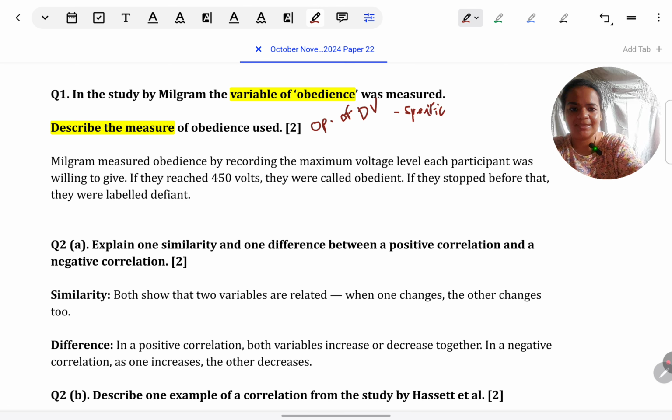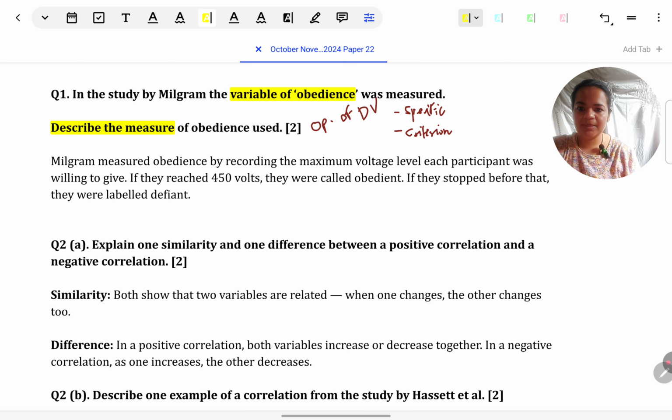Secondly, there must be some criterion from that what is being measured to decide whether the participant was obedient or not. Means to decide what is the standing on the dependent variable, some criterion must be there. So we must specify that also. Okay, let's look at the model answer. We'll be able to understand better.